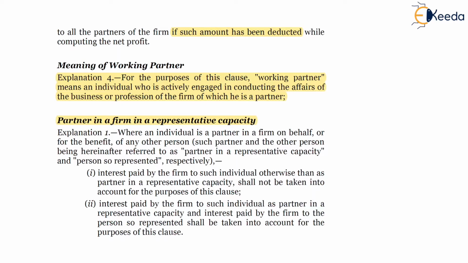What if the partner is representing any other person? For example, a karta of a HUF. If the karta is representing in the capacity of HUF, then explanation 1 and explanation 2 will come into play,